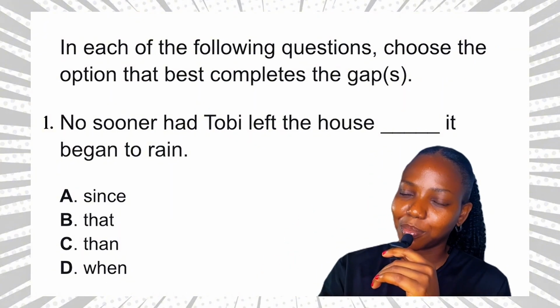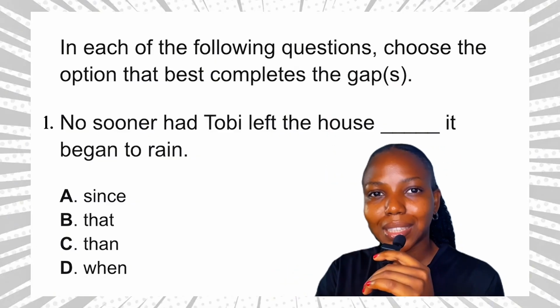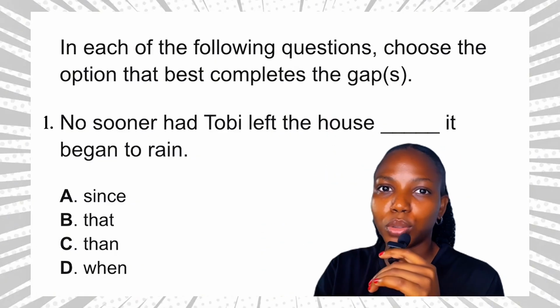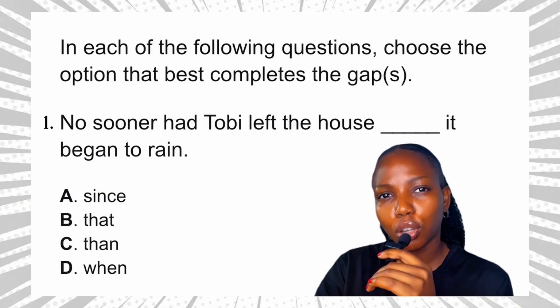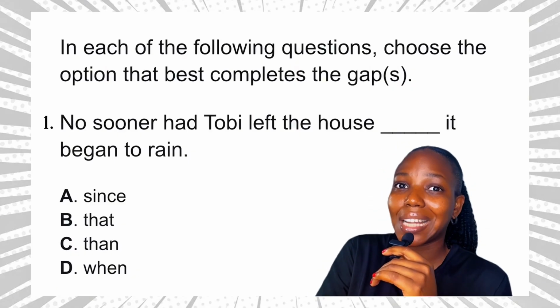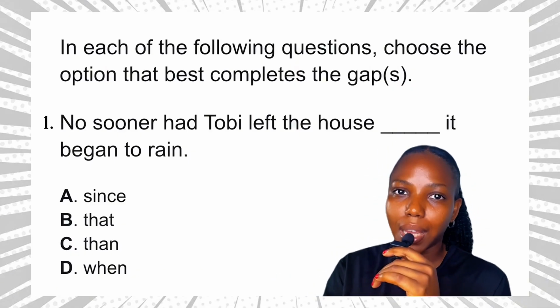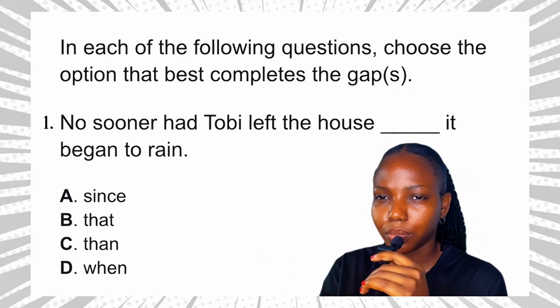That is reason. Now option B, that. Now that is not used to show time at all. It is used to introduce a clause. For example, she said that she was tired. So this is not the answer to this question.